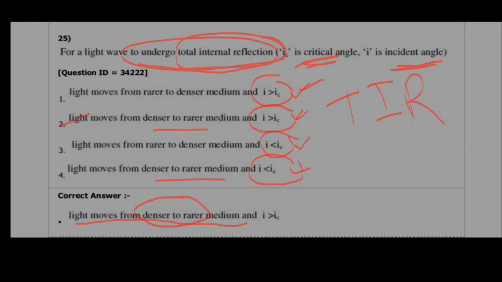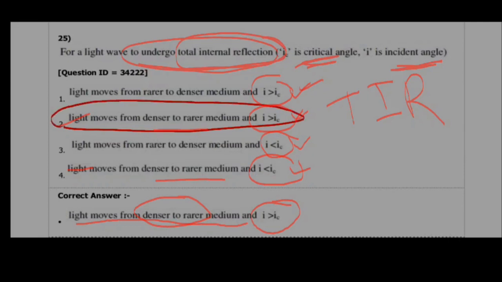We have two options, 2 and 4. But which angle is more? Incident angle will be more than critical angle, so option 2 is correct. Light moves from denser to rarer medium and I greater than IC. When this condition is satisfied, the light wave undergoes total internal reflection. For any light wave to undergo total internal reflection, the light should move from denser to rarer medium, and the incident angle should be greater than the critical angle. Thank you.